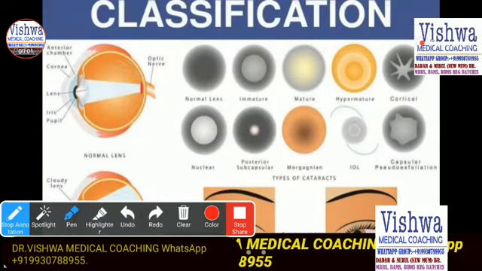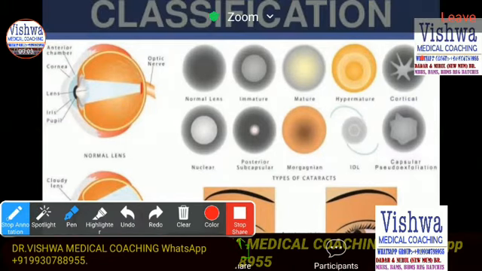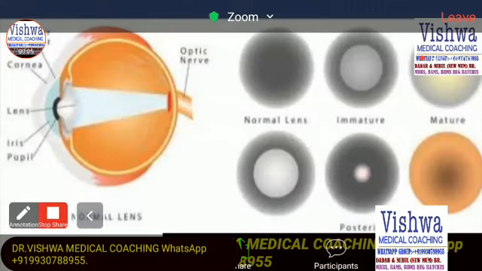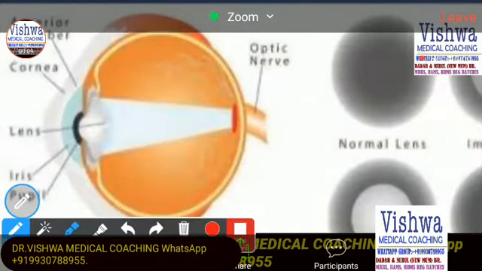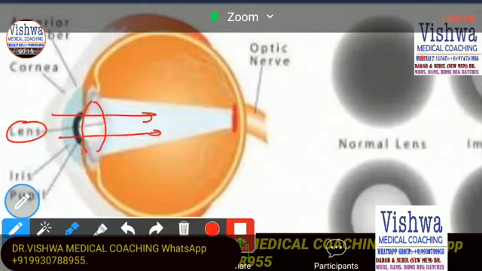Which shows about the normal lens. If you can see, let me first talk about the normal lens. This is what a normal lens is. If the lens is crystalline, the light rays can go directly through and hit the cornea. This is a normal situation.